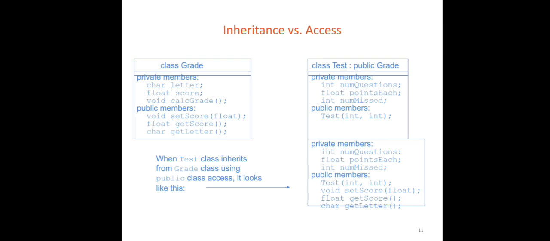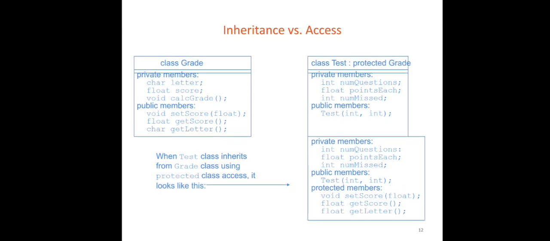Private x, protected y, public z in the base class. With public inheritance, x is inaccessible, y stays protected and z stays public. Example: class Grade has private member char letter and float score, and public members.